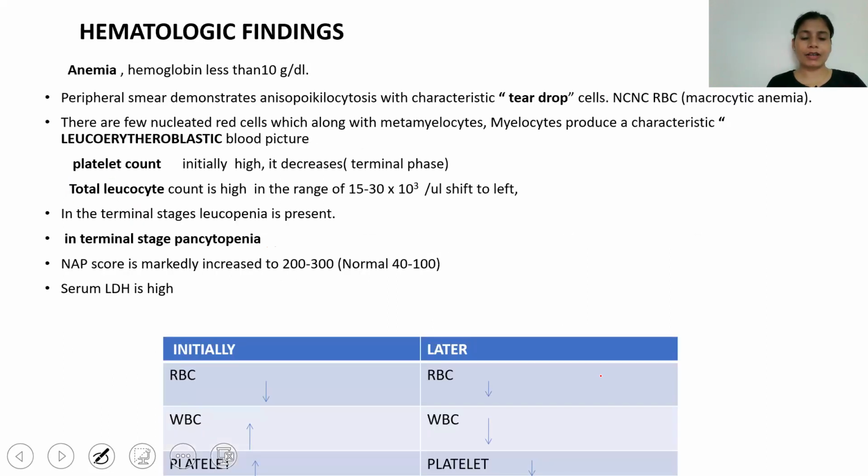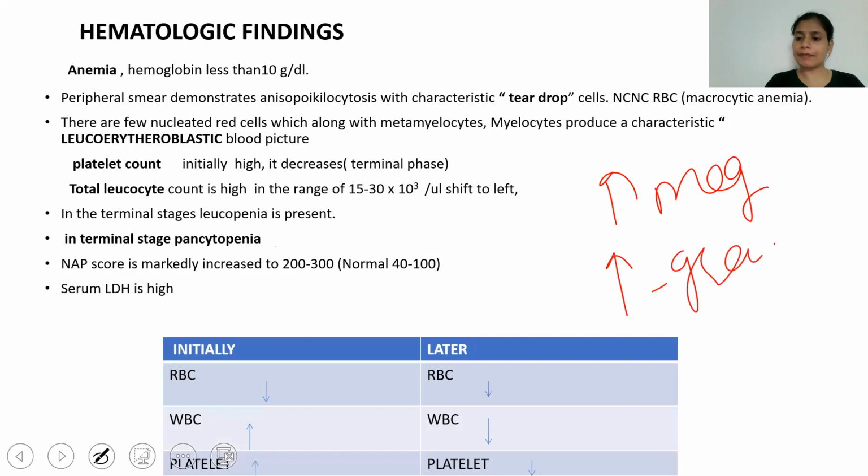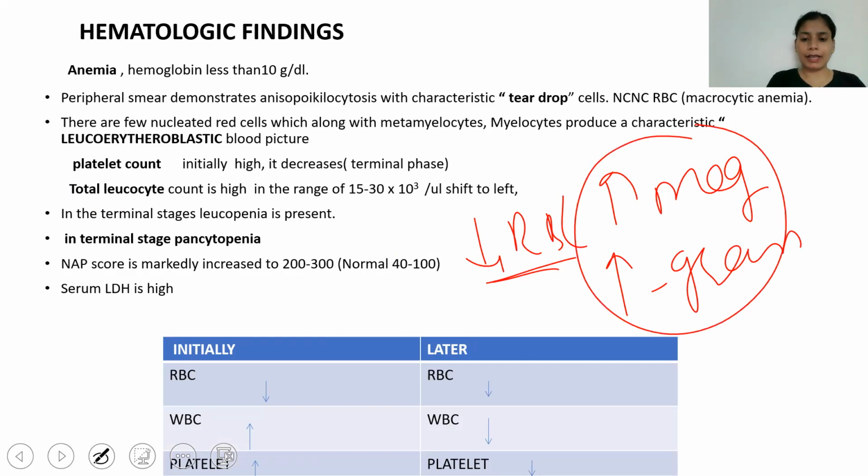Hematological findings are because of the increased megakaryocytes or increased platelets, an increase in the granulocytic series, and a decrease in the RBC. Because it is a bilinear hyperplasia, as there is a decrease in the RBC, there will be anemia. As a result of the extramedullary hematopoiesis, there is a leukoerythroblastic reaction and teardrop cells. Teardrop cells come from the fibrosed marrow, and the leukoerythroblastic reaction comes from the extramedullary hematopoiesis.